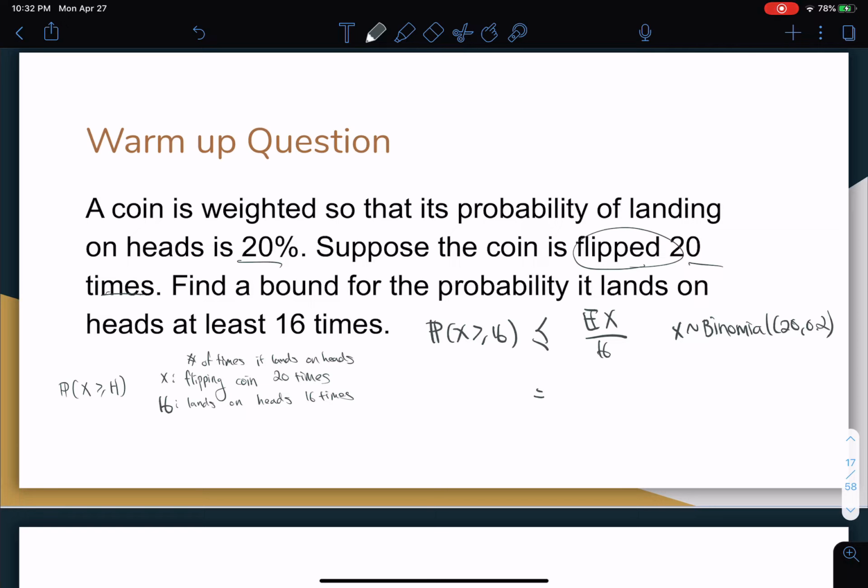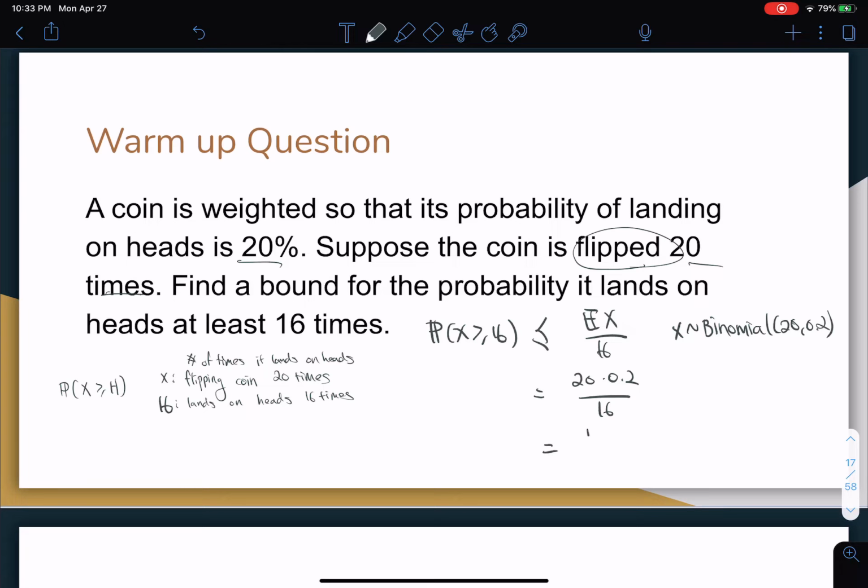And it also makes sense intuitively because you flip the coin 20 times with probability landing on heads 20%. Once you flip it 20 times, you expect it to land 20 times 0.2 times, which is exactly 4 times. So you expect that to happen.